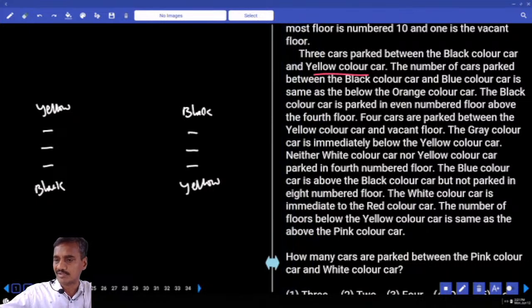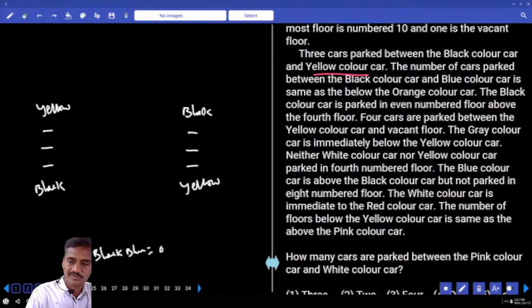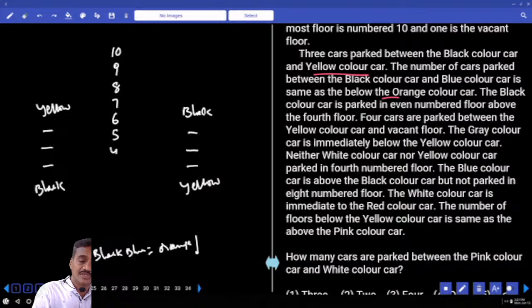Number of cars between black and blue is the same as below orange. Black and blue: the number of cars between black and blue is the same as below orange color. Then orange color, and the black color car is on an even numbered floor above the 4th floor. Now the floors were given, isn't it? As the floors were given, how many floors do you have? 10. Now 10, 9, 8, 7, 6, 5, 4, 3, 2, and 1.